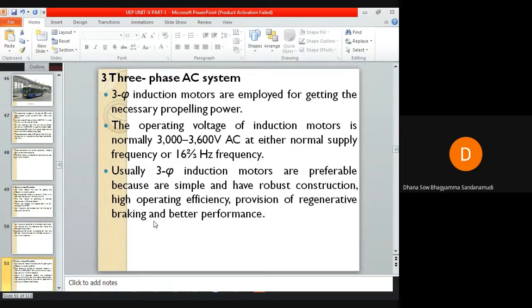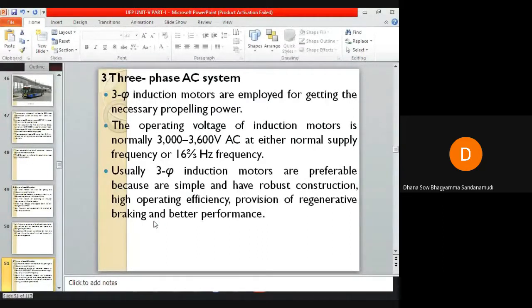The operating voltage of the induction motor is normally around 3000 to 3600 volts AC at either normal frequency or at a reduced frequency of around 16 2/3 hertz. So in this three-phase AC system for track electrification, we use three-phase induction motors to get the necessary propelling torque of the vehicles.